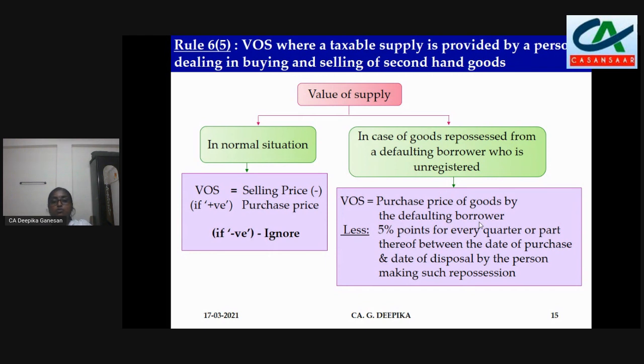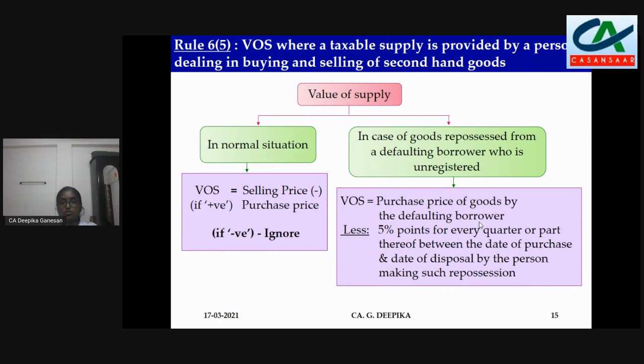Next, in case of goods repossessed from a defaulting borrower who is unregistered. This is a person who has purchased a vehicle or any product by taking a loan from a bank. In this case, the value is the purchase price of goods by the defaulting borrower, less 5 percentage points for every quarter or part thereof between the date of purchase and the date of disposal by the person making such repossession. So in case you don't pay your dues to the bank properly, they will repossess the goods and sell it.